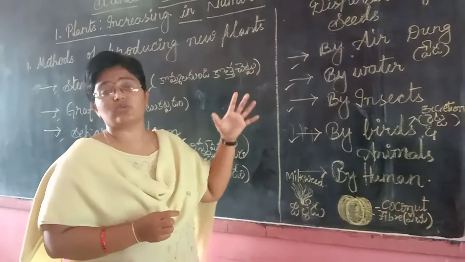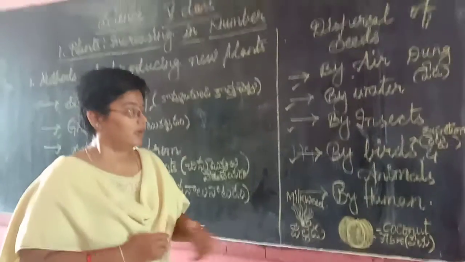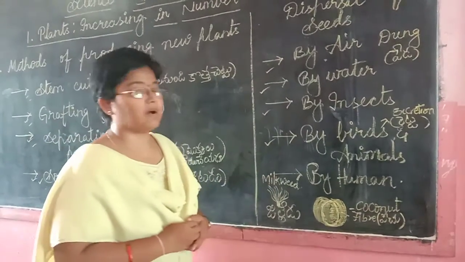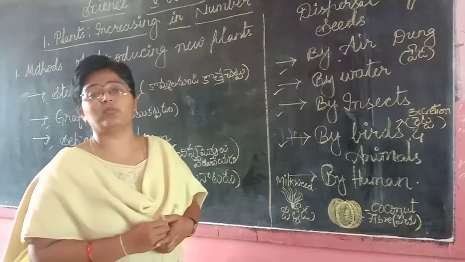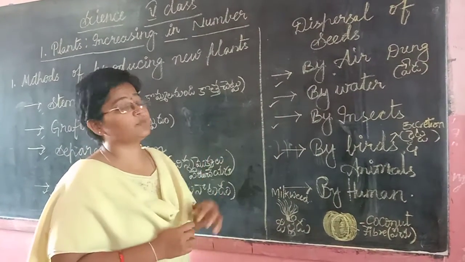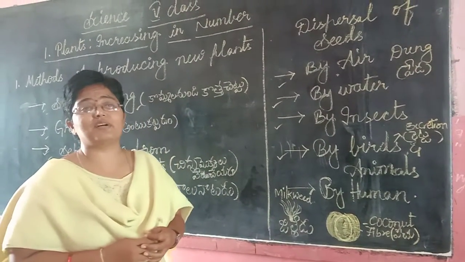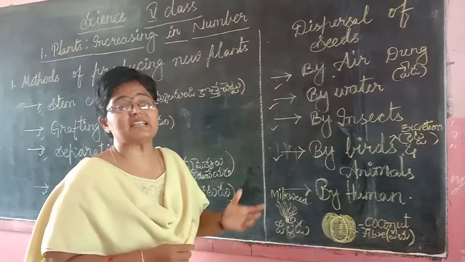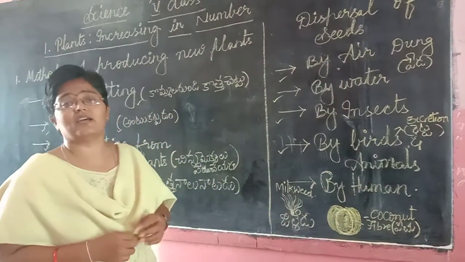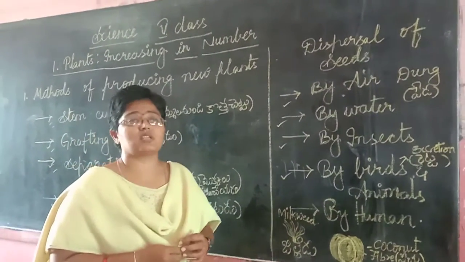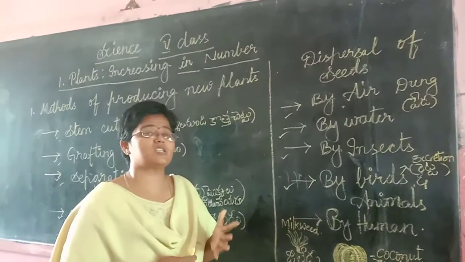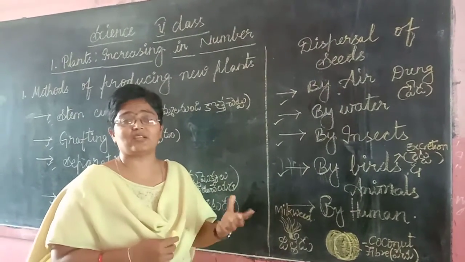So the final thing is humans. How do humans help in the dispersal of seeds? Have you ever seen agriculture, the activity done by a farmer? You can watch in the fields how farmers sow seeds to make new plants.